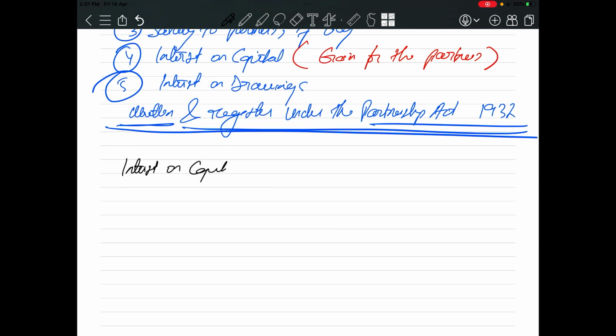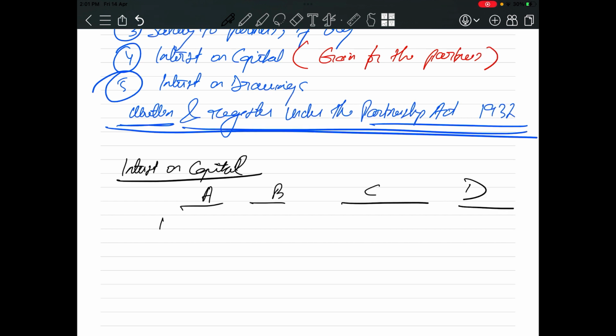Interest on capital. So what is interest on capital basically? See, interest on capital is justified when the partners contribute unequal amounts of capital, but the profit sharing ratio is equal. So basically there may be partners called A, B, C and D. Now see, A has contributed 1 lakh rupees, B has contributed 2 lakhs, C has contributed 1 lakh 50 thousand and D has contributed 3 lakhs.